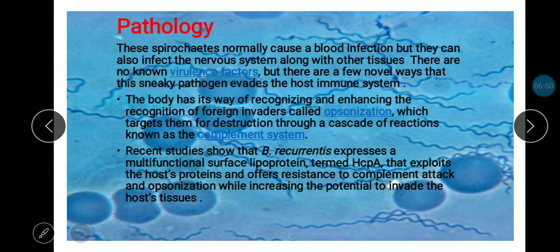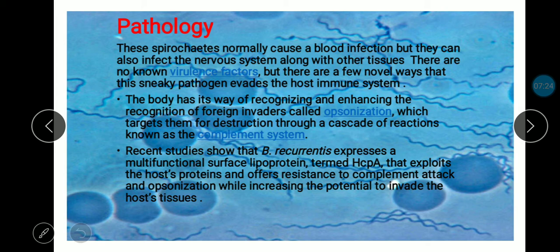This pathogen cannot get killed by the immune system because it has a novel character in its body. The body has its way of recognizing and enhancing the recognition of foreign invaders, called opsonization, which targets them for destruction through a cascade of reactions known as the complement system.